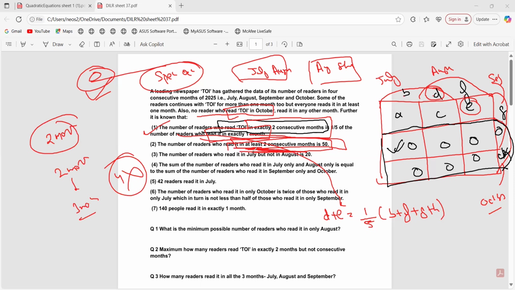At least two consecutive months, what does it mean? It can be two consecutive months or three consecutive months. So what are you going to take? July, August; August, September; July, August, and September. July and August was how much? D plus E. This is how much? 50.